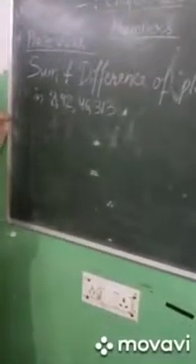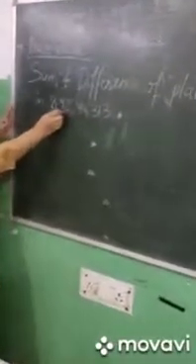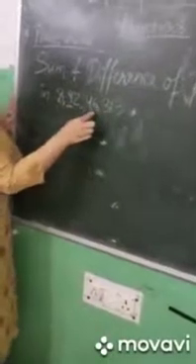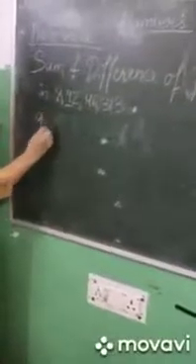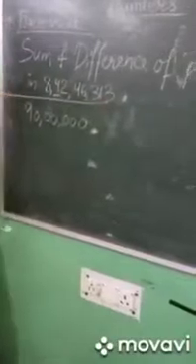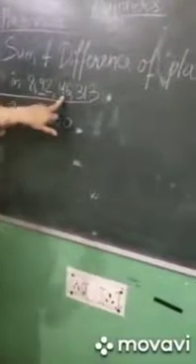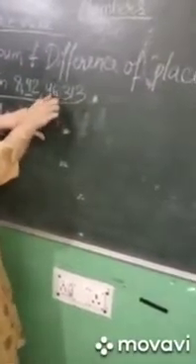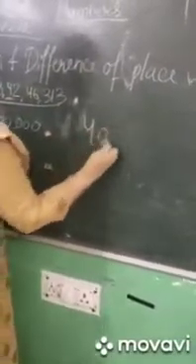You understand how to find the place value of 9 and 4 separately? Do it. What is the place value of 9 in this number? Ones, tens, 100, 1000, 10,000, lakh, 10 lakh. So the place value of 9 here is 90 lakh. And what is the place value of 4 in this number? 4 is here. So ones, tens, 100, 1000, 10,000 means 4 10,000, that is 40,000. So the other number is 40,000.